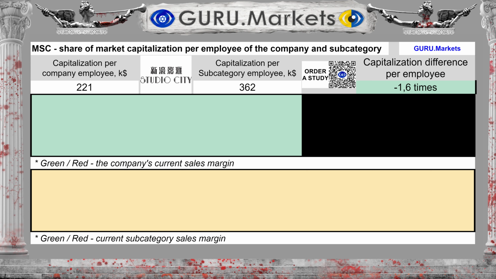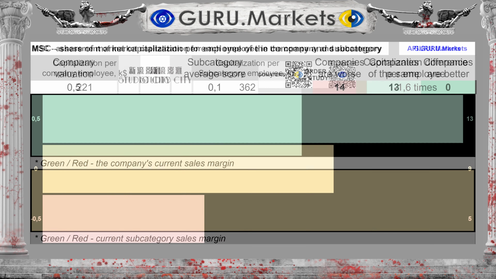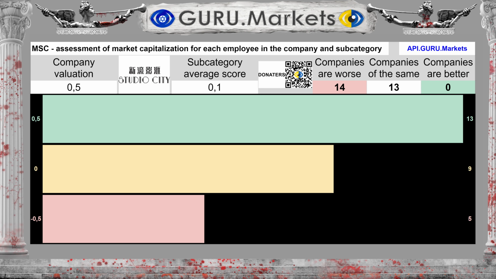Whereas in the subcategory there are $362,000. The difference between the subcategory average and the organization's performance is 39%. Estimation of the amount of capital per employee in comparison with the indicators of companies in the subcategory.